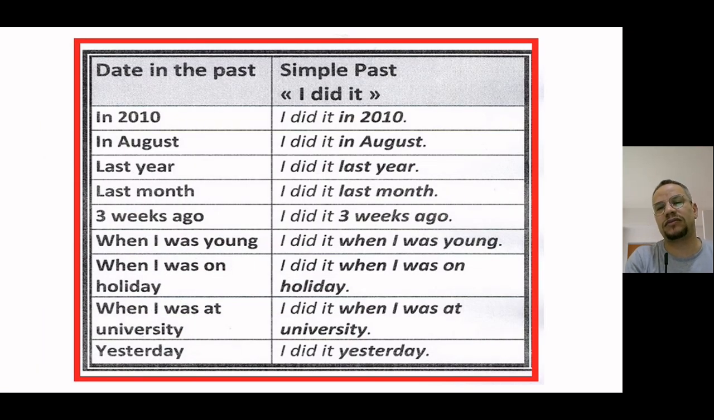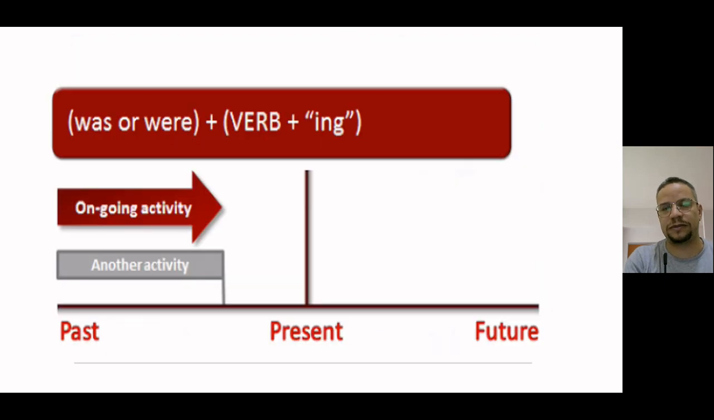In 2010, I did it. I did it in August. So it's clear now. I did it last year. I did it last month, 3 weeks ago. I did it when I was young. I did it when I was on holiday. So something specific for the time and a short time, short actions, and definite time.